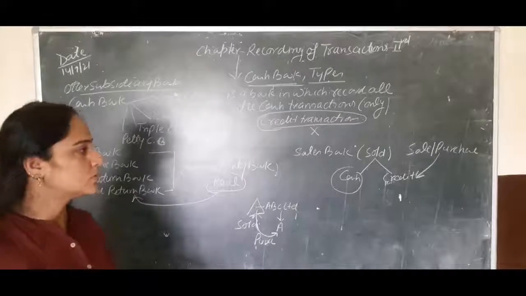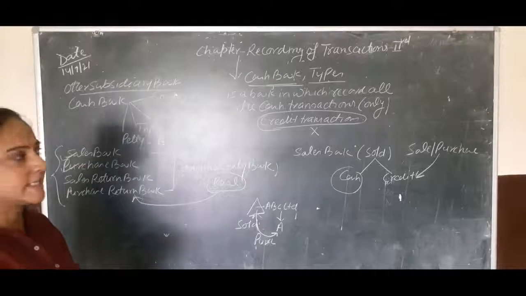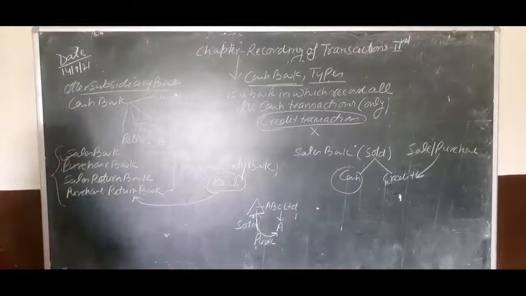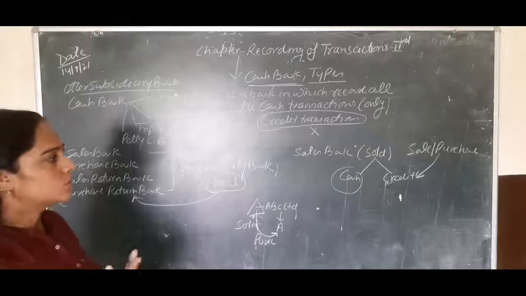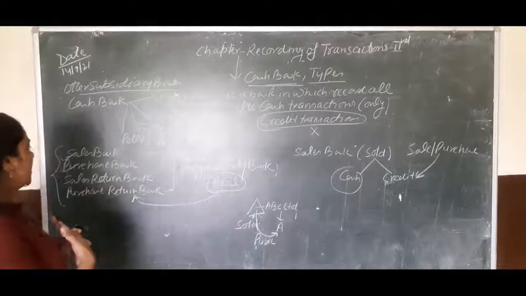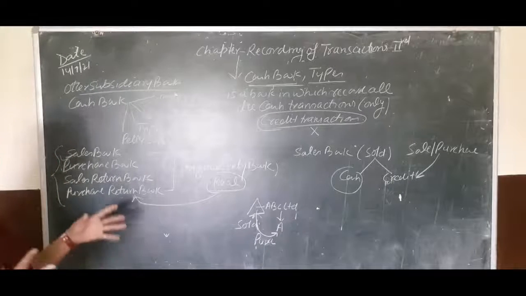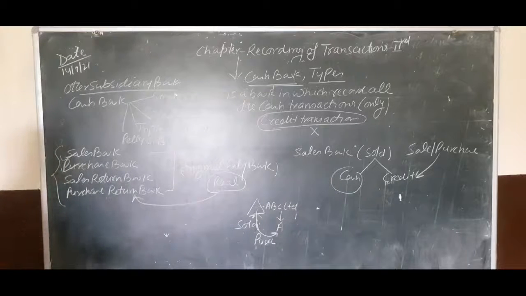So children, today I explained the chapter recording of transactions, part 2. In this chapter I have discussed the topic cash book. Also, I have explained the numerical question for your practice. I have also explained these books: sales book, purchase book, sales return book, and purchase return book.